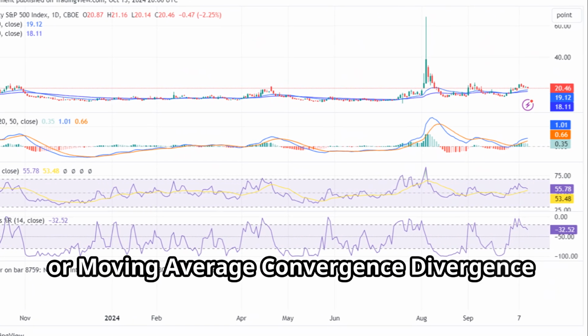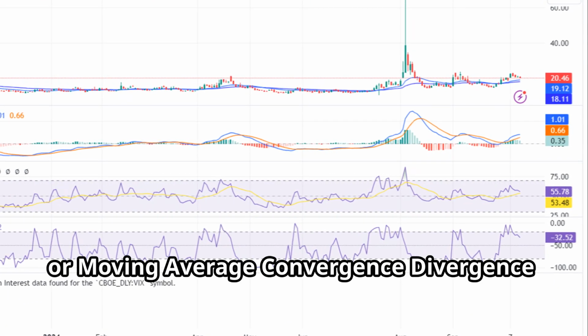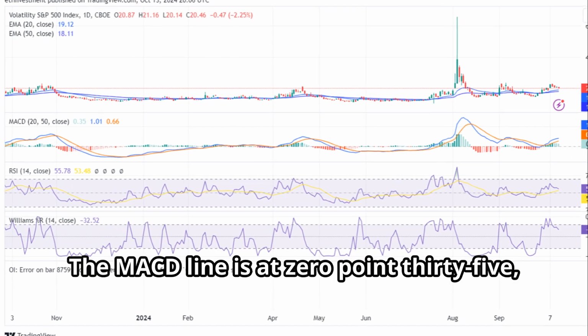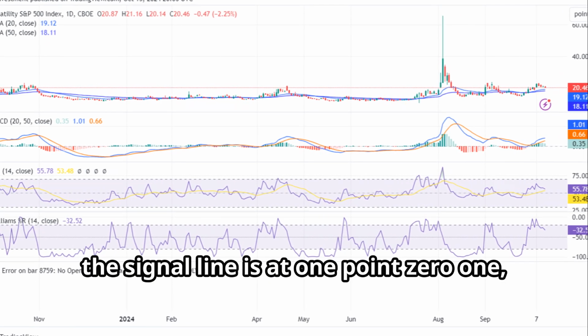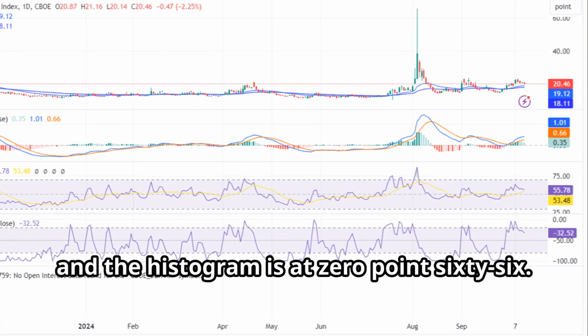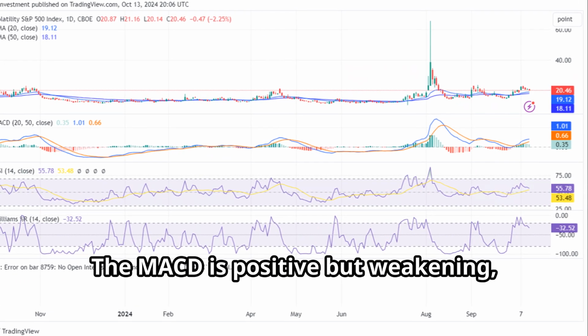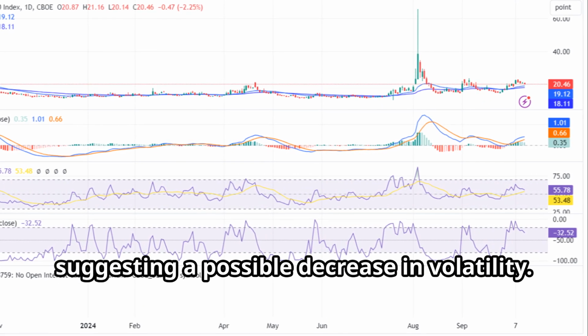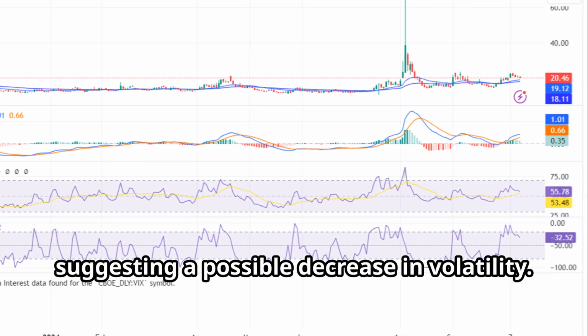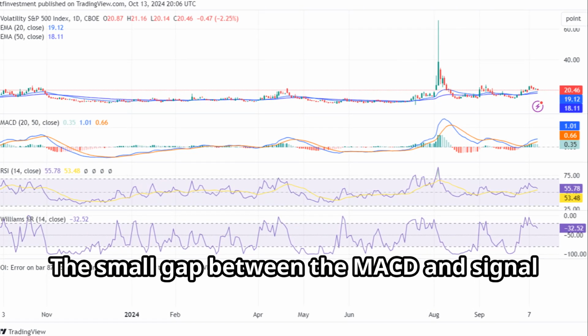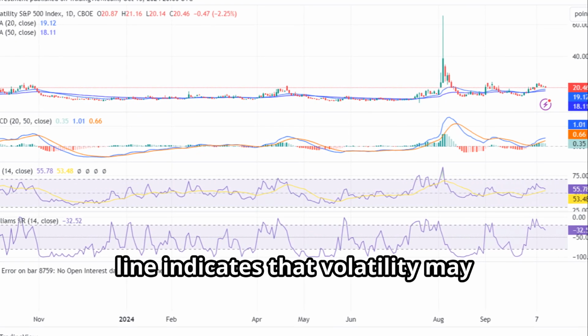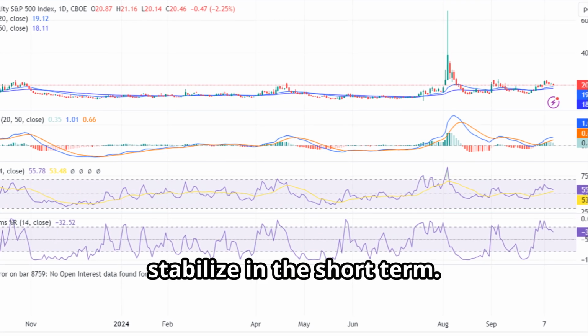Indicators, MACD, or Moving Average Convergence Divergence. The MACD line is at 0.35, the signal line is at 1.01, and the histogram is at 0.66. The MACD is positive but weakening, suggesting a possible decrease in volatility. The small gap between the MACD and signal line indicates that volatility may stabilize in the short term.